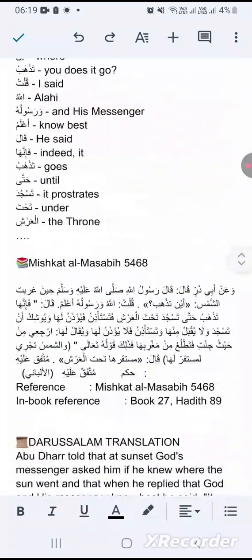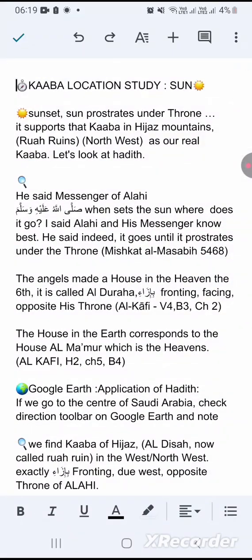Let's go a bit more up again to read the other hadith. The angels made a house in the heaven. The sixth is called Al-Duraha, fronting, facing, opposite his throne. The house in the earth corresponds to the house Al-Mamur, which is in the heavens, and that confirms without doubt that the current Kaaba in Makkah is not our real Kaaba, and our real Kaaba is now called Ruah ruins, and it's in the northwest of Saudi Arabia.